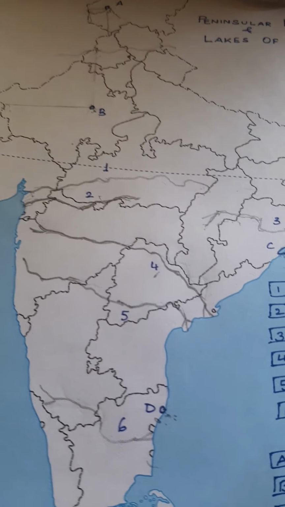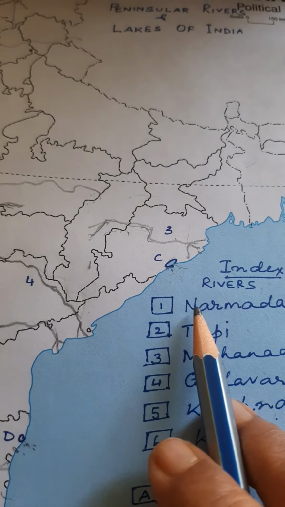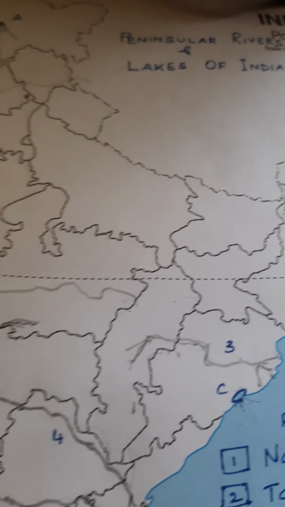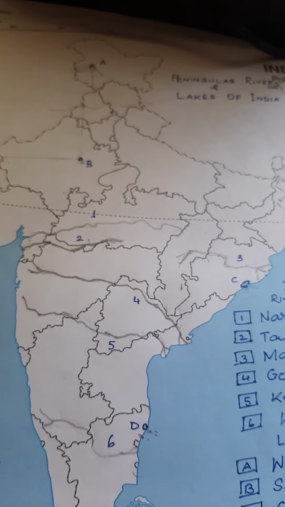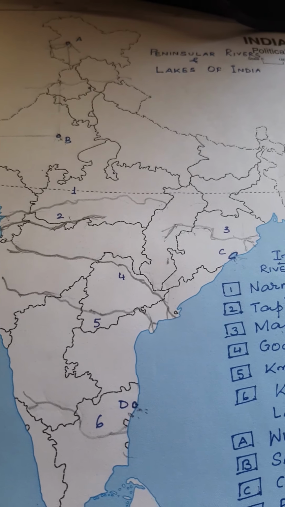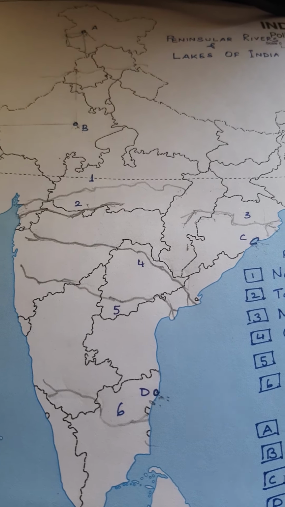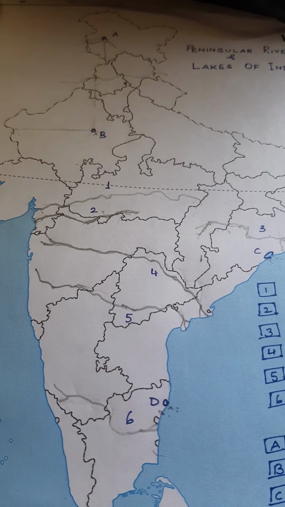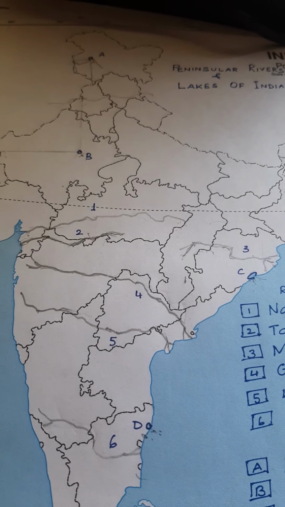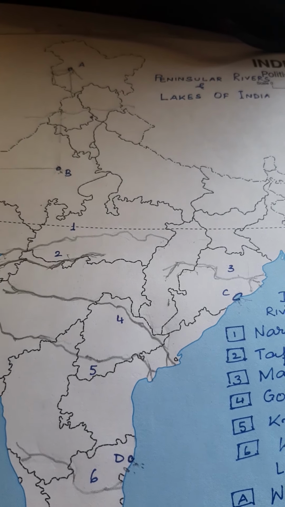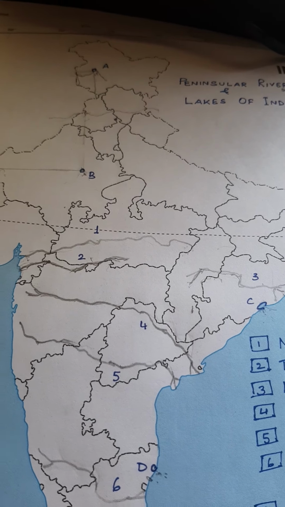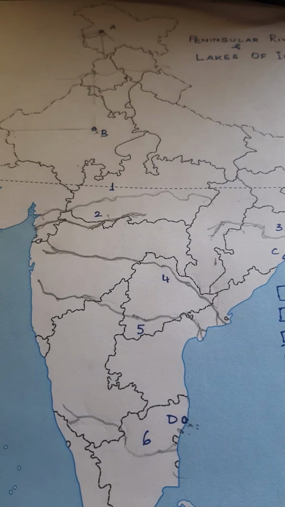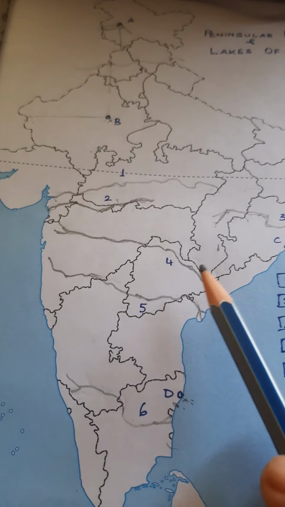Then comes our number 4, that is Godavari river. Now this Godavari river is the longest river of the peninsular division. Among the peninsular division, this is the longest river, and among all the rivers of the country, this is the second largest river after Ganga. Ganga is the longest river of our country. Godavari is the second longest river of India. But if we consider the peninsular division, this Godavari is the longest river.